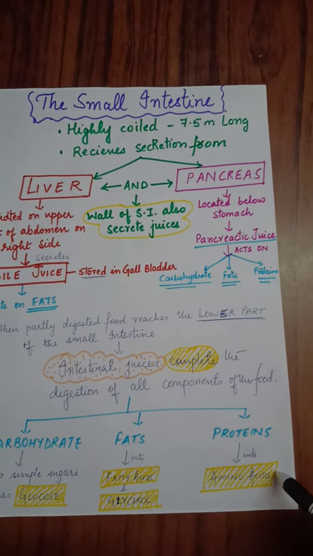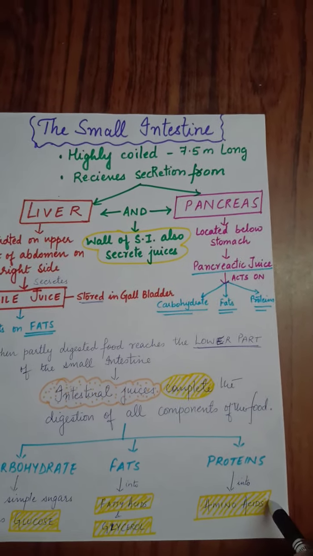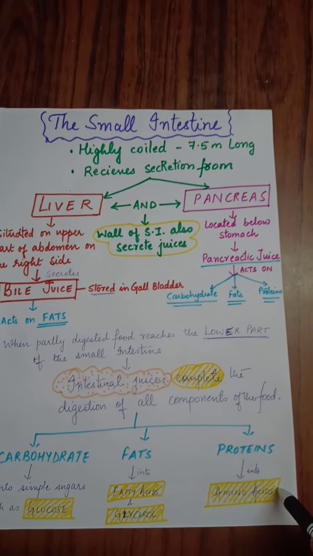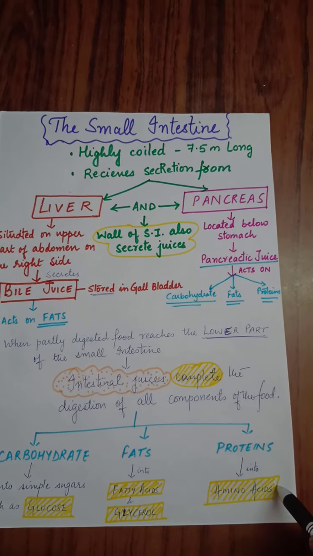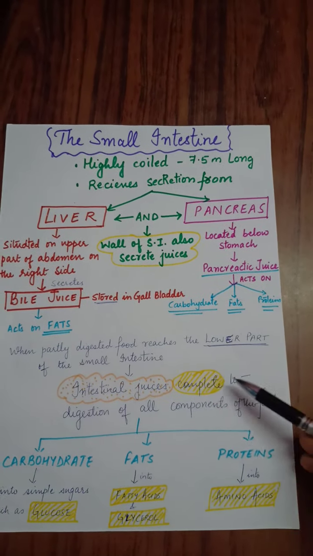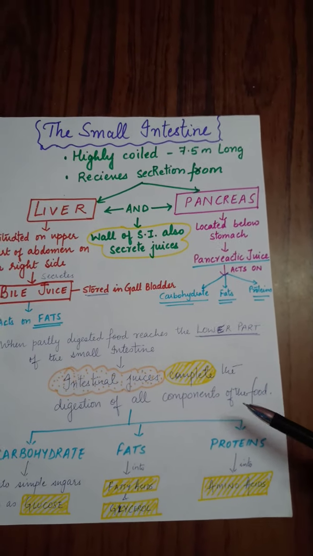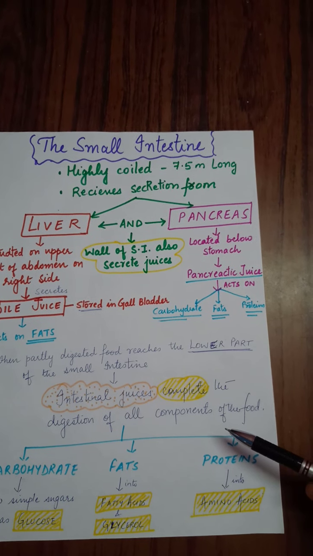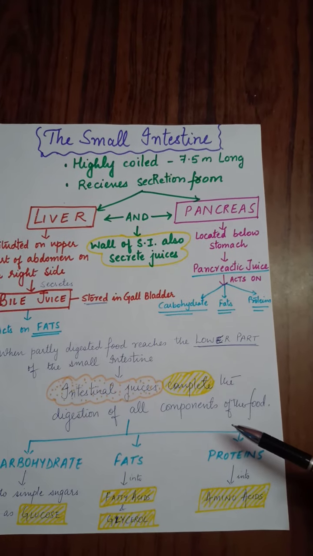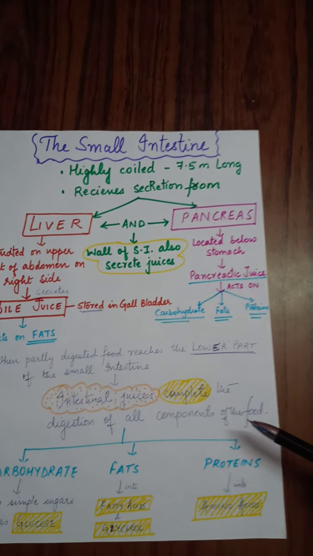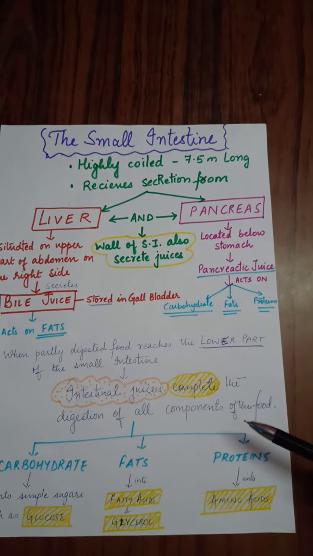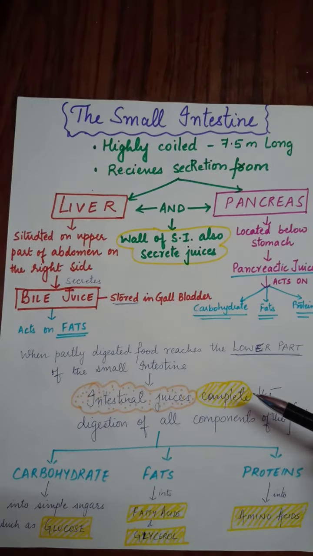This is the place where the final digestion of the components of the food takes place. So here we complete the digestion of the food, but we still have to discuss a few topics. Only food digestion takes place. What about the water and all? We have to discuss that also.